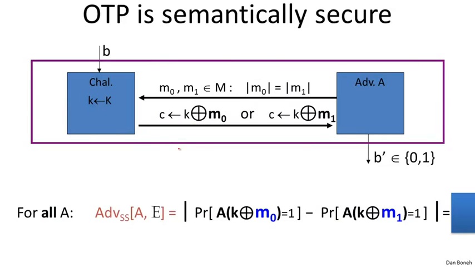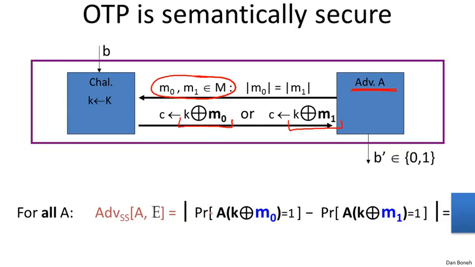Again, it's one of these experiments. Suppose we have an adversary that claims to break semantic security of the one-time pad. The first thing the adversary is going to do is output two messages, M0 and M1, of the same length. Now, what does he get back as a challenge? He gets either the encryption of M0 or the encryption of M1 under the one-time pad, and he's trying to distinguish between those two possible ciphertexts. In experiment 0, he gets the encryption of M0, and in experiment 1, he gets the encryption of M1. So what is the advantage of adversary A against the one-time pad?